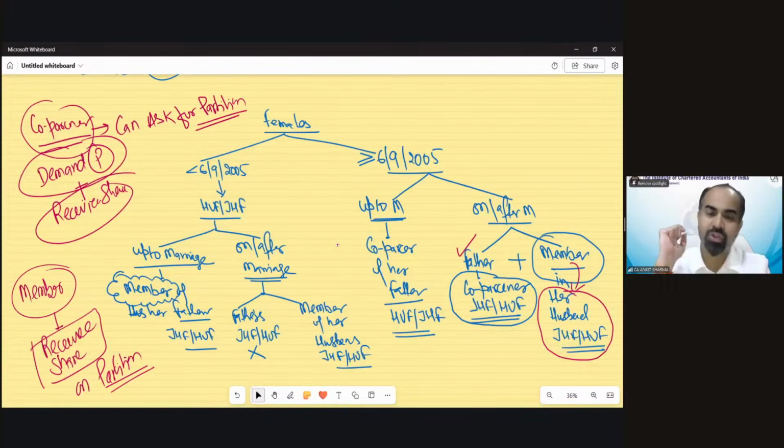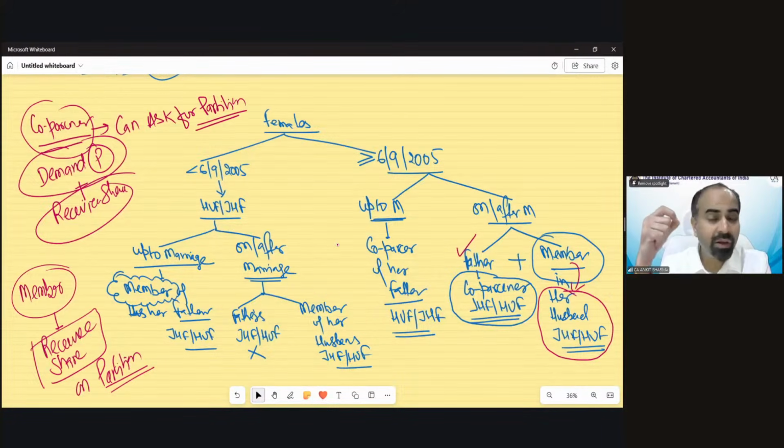Now, a very simple question to make you understand this. In your family, you are a co-partner. Co-partner means you must have a blood relation. You are part of that family. You were born in that family. And members do not have any blood relation, they were not born in that family. So in your family, you are technically a co-partner, and your mother is a member.